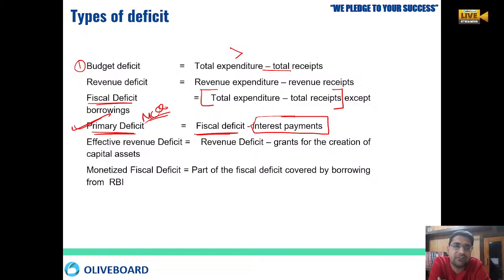Then what is the meaning of effective revenue deficit? It is revenue deficit minus grants for creation of capital assets. So you have to calculate the revenue deficit, but you have to remove the component through which you acquired capital assets. Right, then monetized fiscal deficit, it's just a part of fiscal deficit which is covered by the borrowing from the RBI.